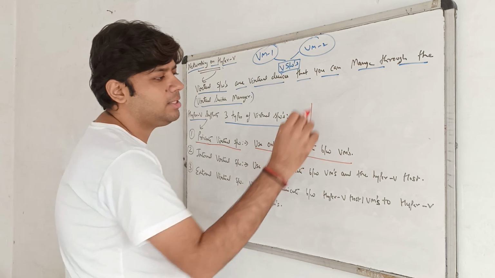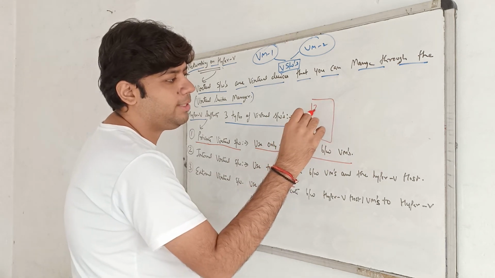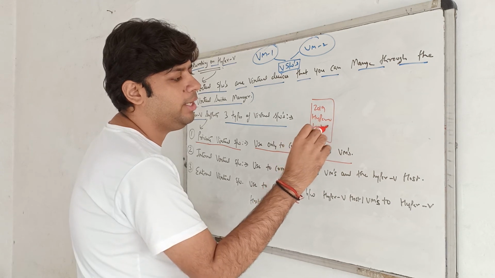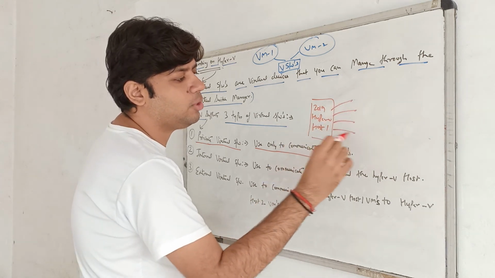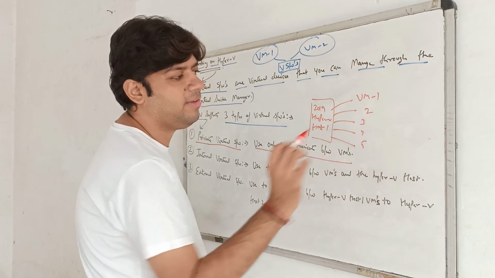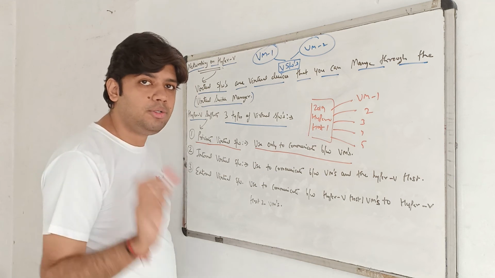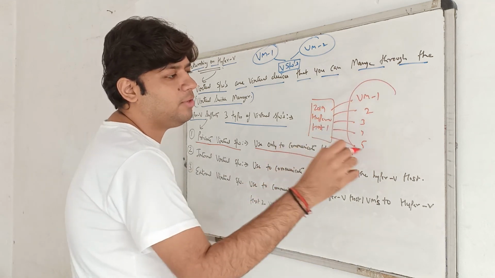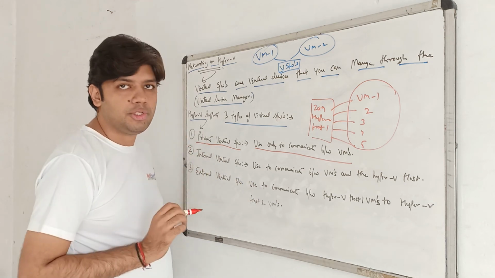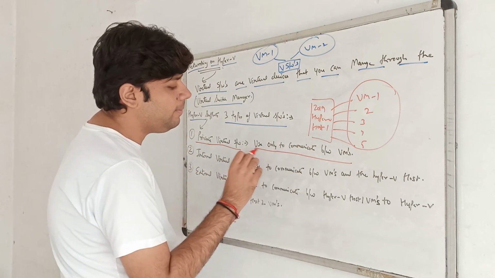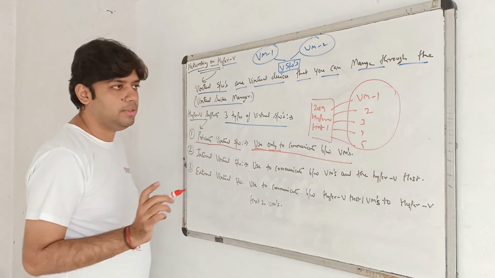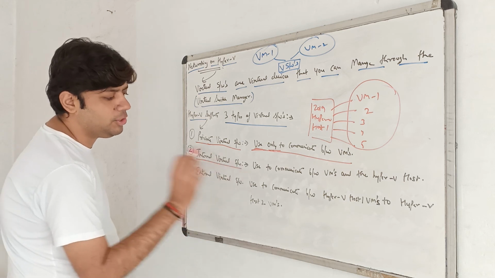Imagine I have a host, my 2019 Hyper-V host, Hyper-V host 1, and I can create any number of virtual machines. Imagine you have VM 1, 2, 3, 4, 5, five virtual machines. Now I want to communicate between these five virtual machines together. What we can do is use a private virtual switch. It is used only to communicate between virtual machines.